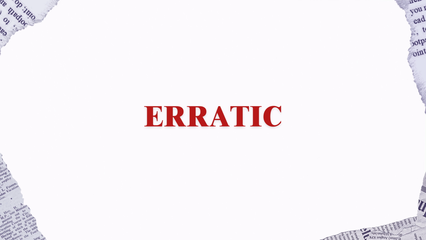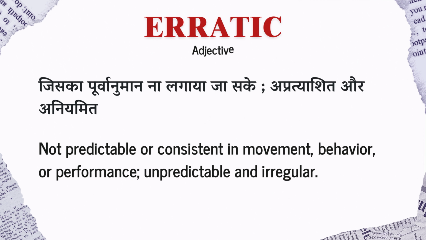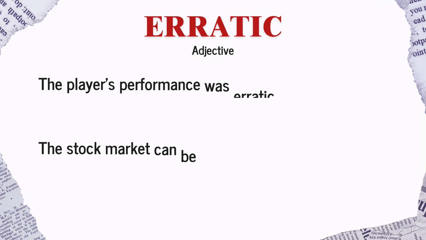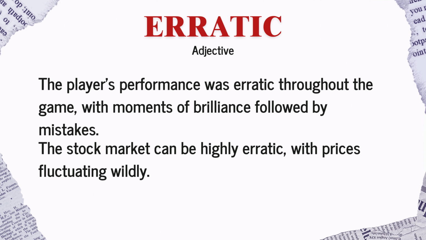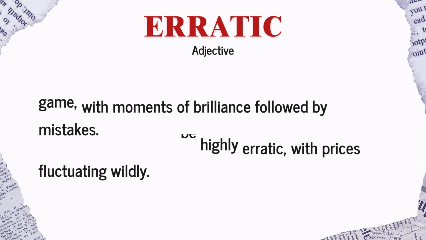Moving on, we have erratic. It is an adjective that describes something that is not predictable or consistent in movement, behavior, or performance. For example, the player's performance was erratic throughout the game, with moments of brilliance followed by mistakes. Another example is, the stock market can be highly erratic, with prices fluctuating wildly.